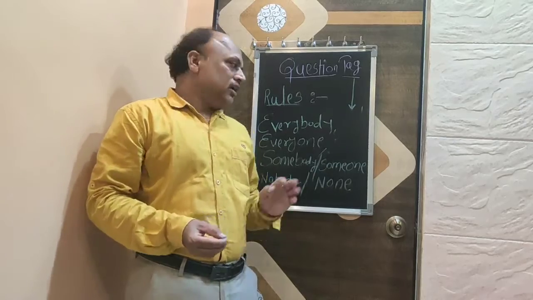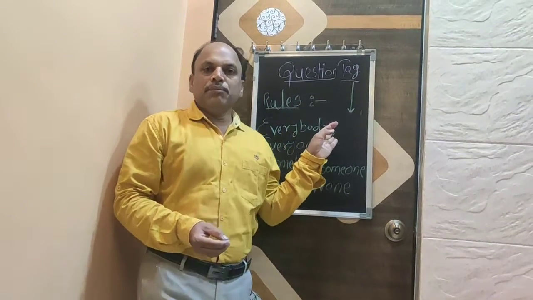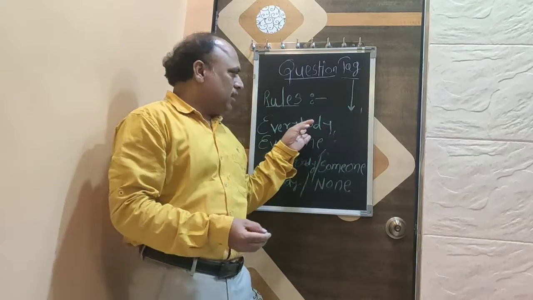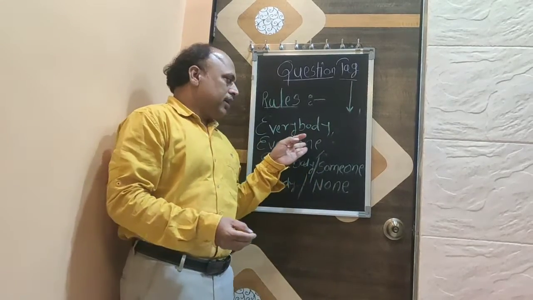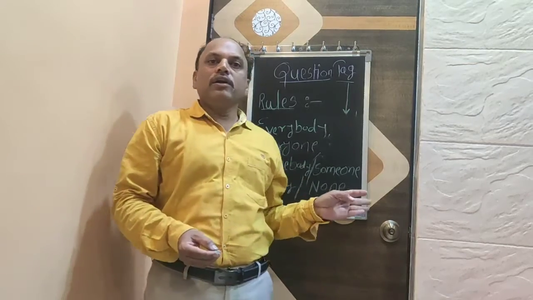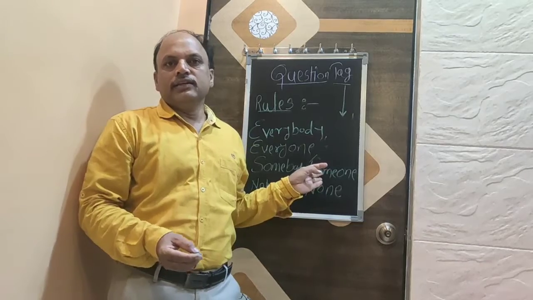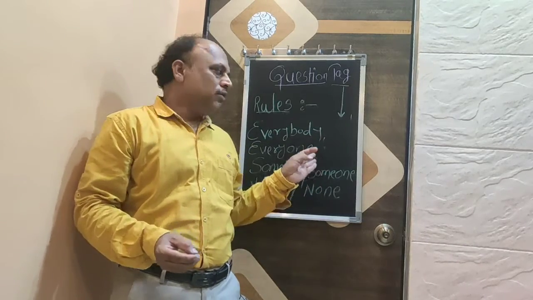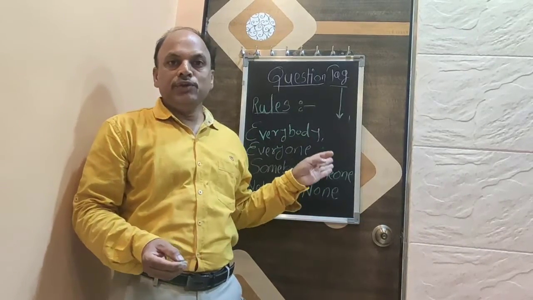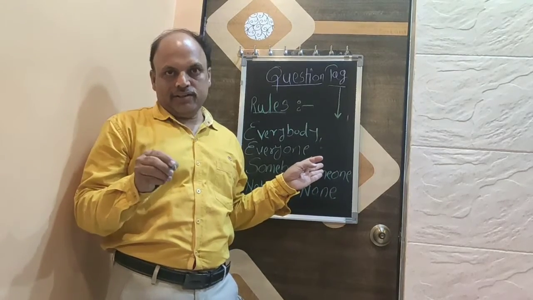Friends, the next rule is when some pronouns like everybody, everyone, somebody, someone, nobody, or none, such types of pronouns are there in any sentence, then we will use the pronoun they.